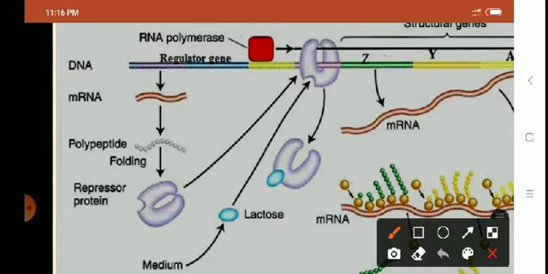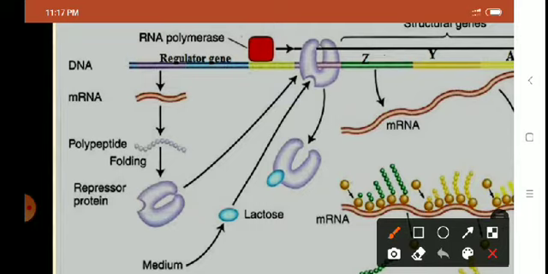Okay, so we have studied about promoter gene, then operator gene. Promoter gene is the binding site of RNA polymerase and cyclic AMP receptor protein. Operator gene is the binding site of regulator protein or repressor protein. When the operator gene is blocked by repressor protein, RNA polymerase cannot reach the structural genes and hence protein synthesis will not take place. Right? So we say that at that time lactose operon is off. Right. Now, every time the repressor will be bound to the operator and protein synthesis will be stopped.